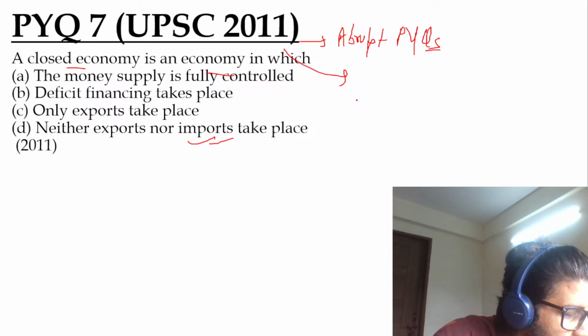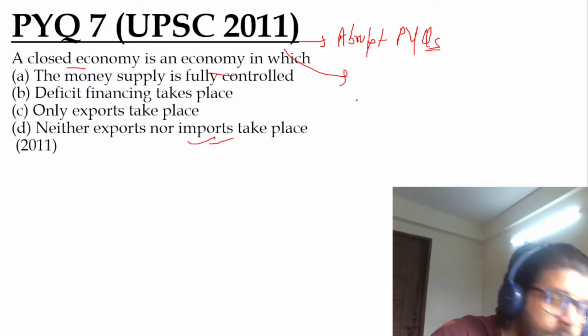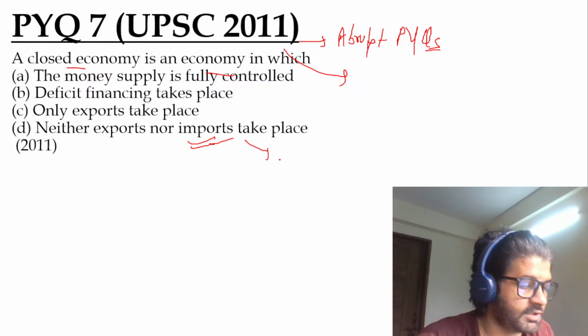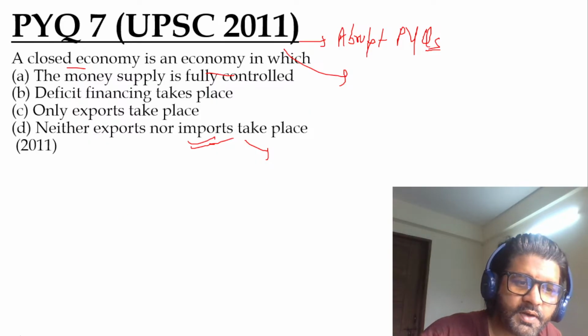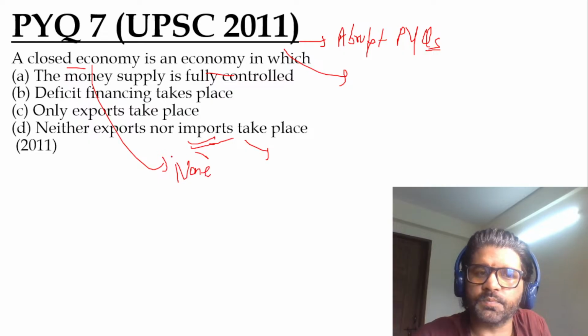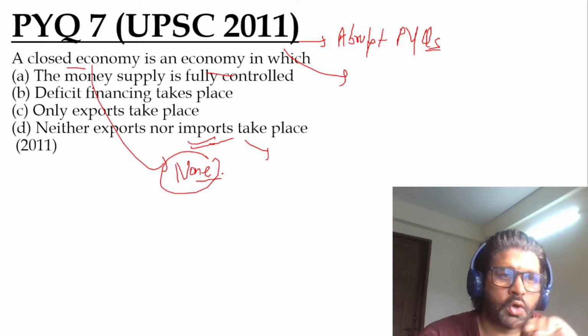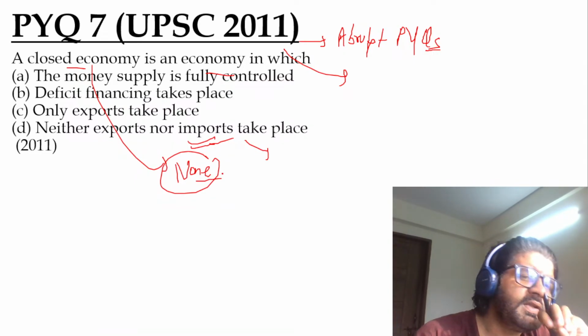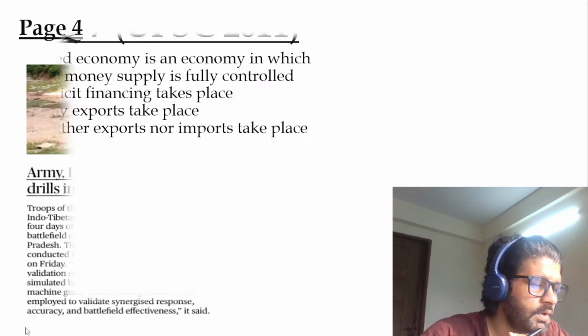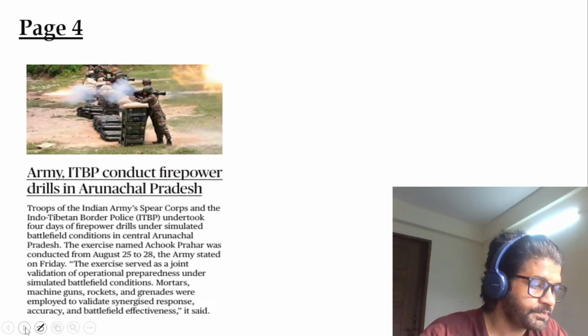So, as Hannah, Anandu, Madhubala, Rishi, Shubham are saying, closed economy is an economy in which neither export nor import takes place. Can you give me some example of any country which is a closed economy? None of the countries in the world is a closed economy. You cannot be a closed economy in this era of globalization. But there are some countries which come very close to being called a closed economy. Any answer? Any guesses?